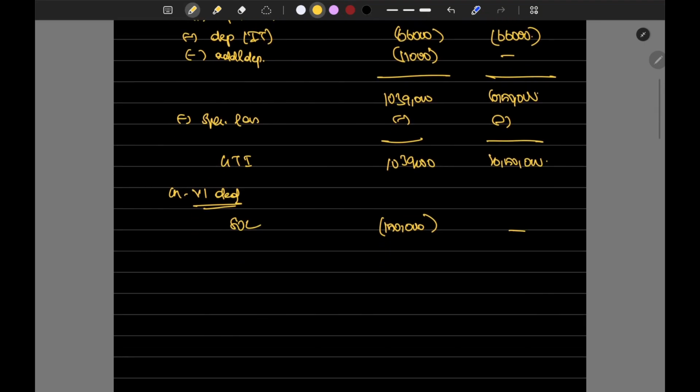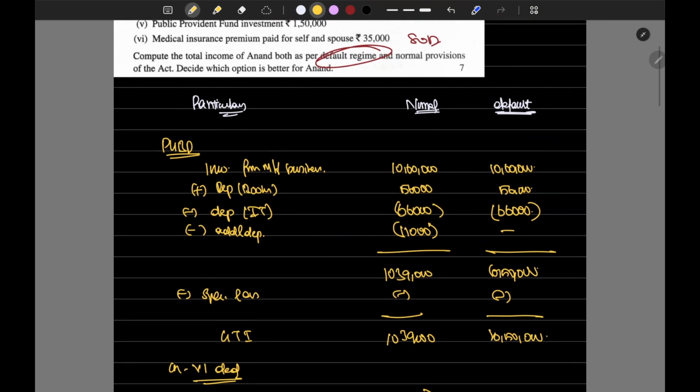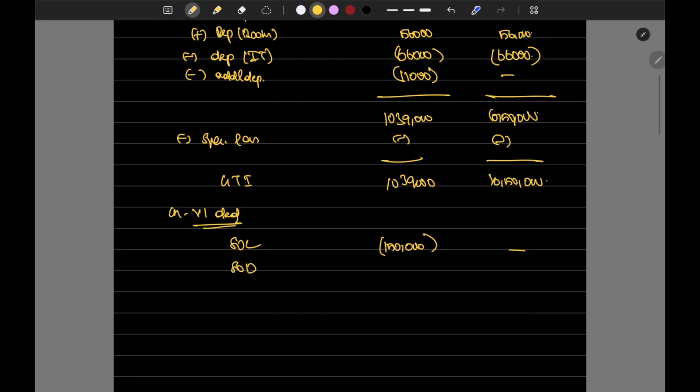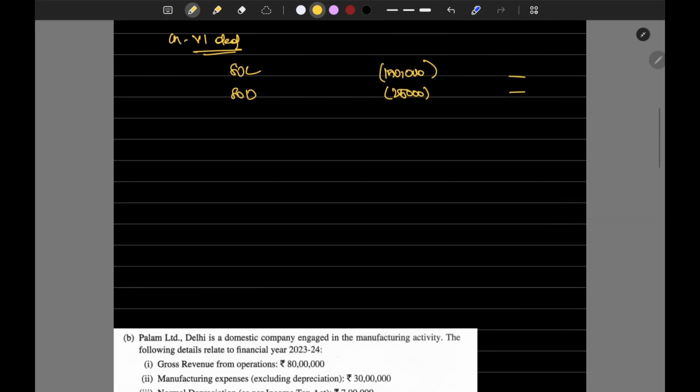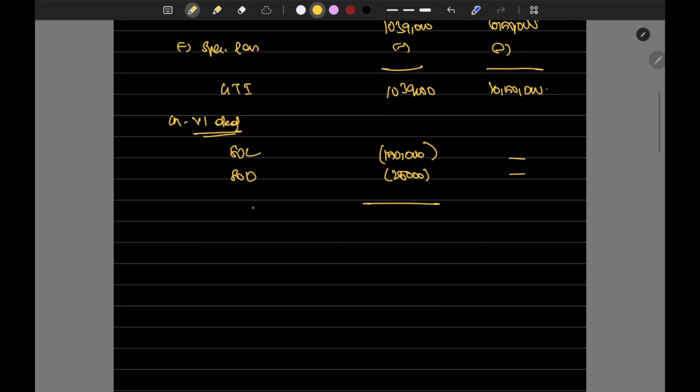For the default tax regime, it's not available. 80D we can give under normal tax provisions alone, not under the default tax regime. Right. So what's the total income? 10,50,000 minus 1,50,000 minus 25,000, which is 8 lakh 75,000.